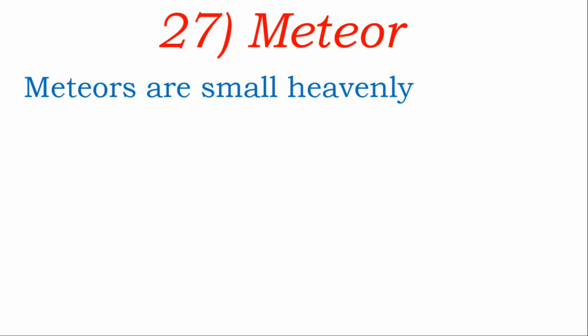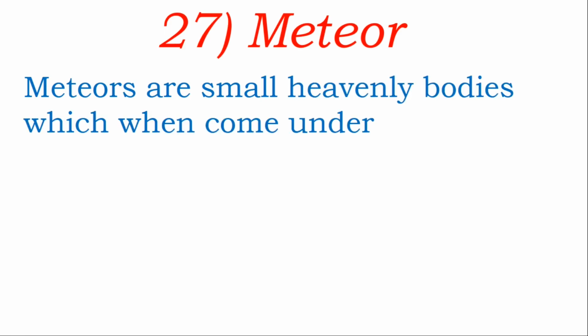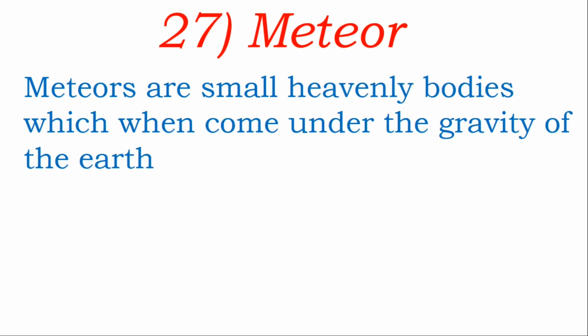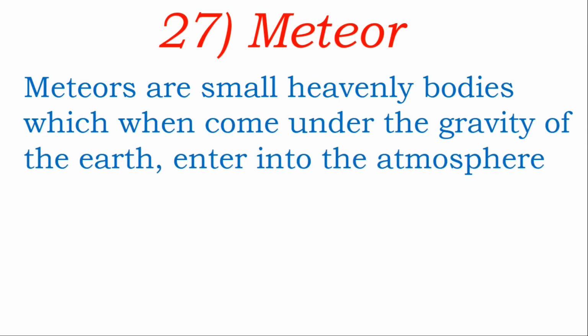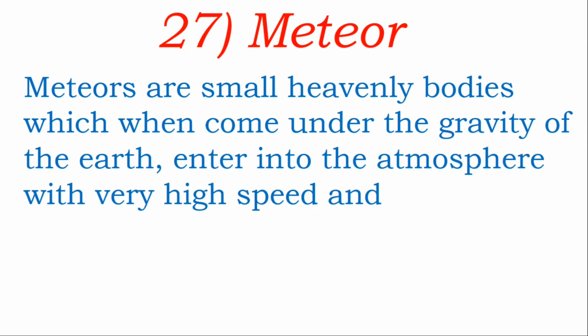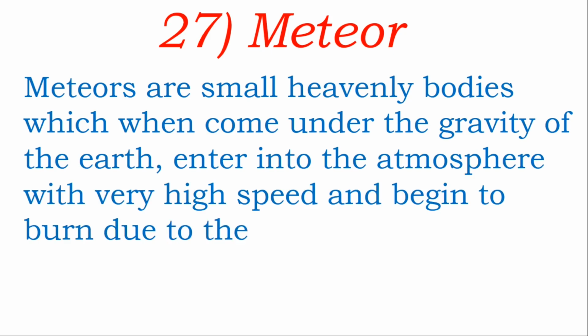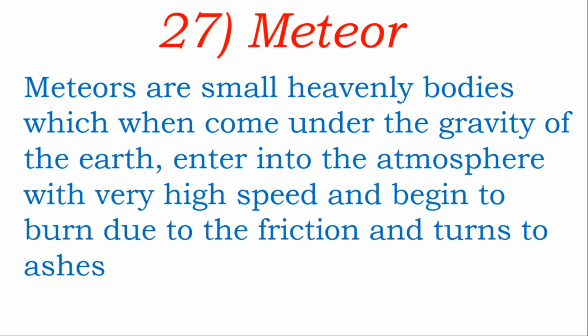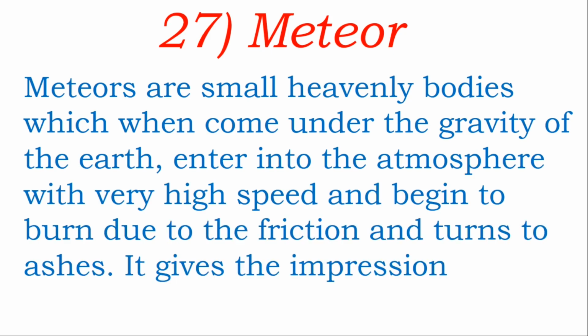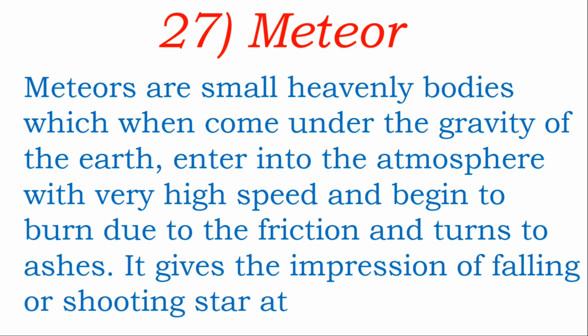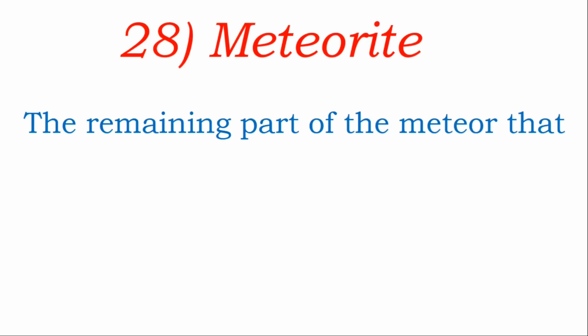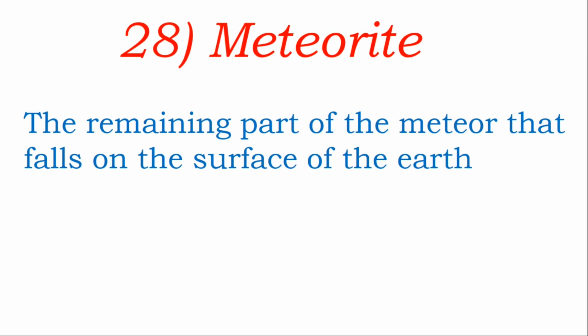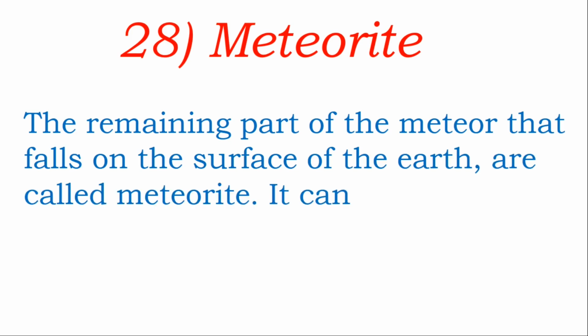Meteor. Meteors are small heavenly bodies which, when they come under the gravity of the earth, enter into the atmosphere with very high speed and begin to burn due to friction and turn to ashes. It gives the impression of a falling or shooting star at night. Now meteorite. The remaining part of the meteor that falls on the surface of the earth is called a meteorite.